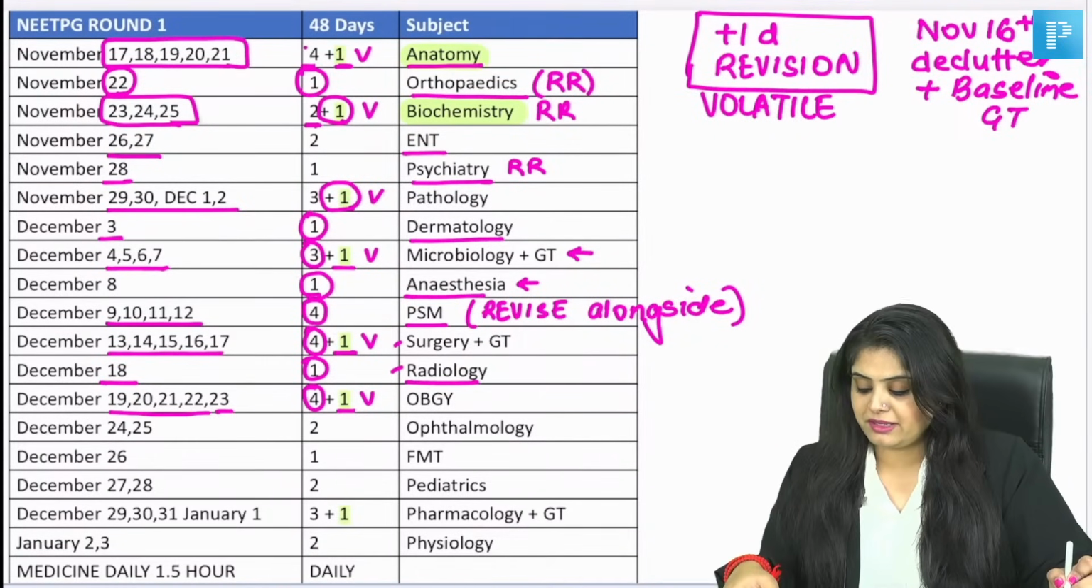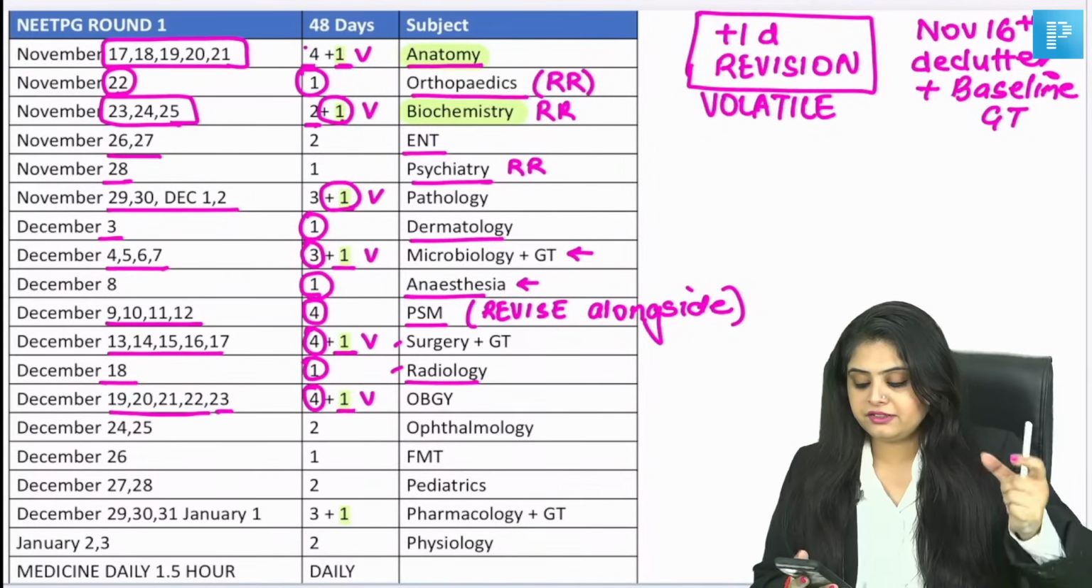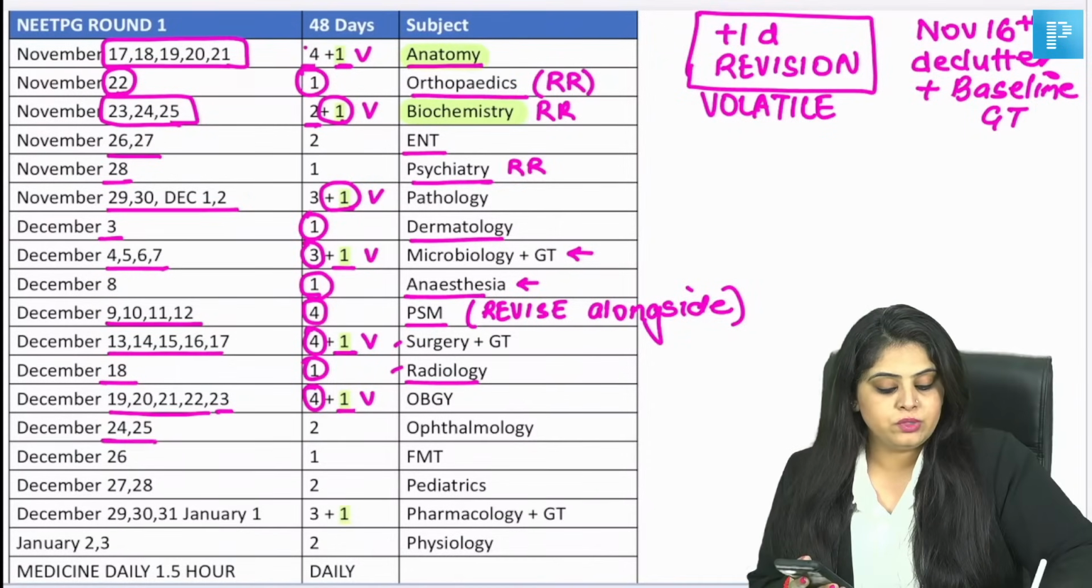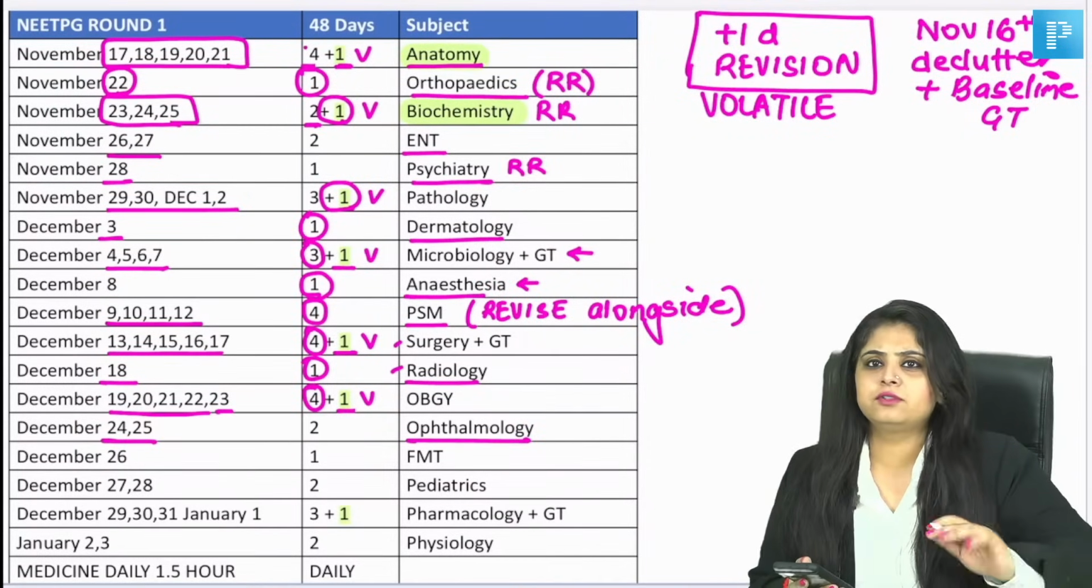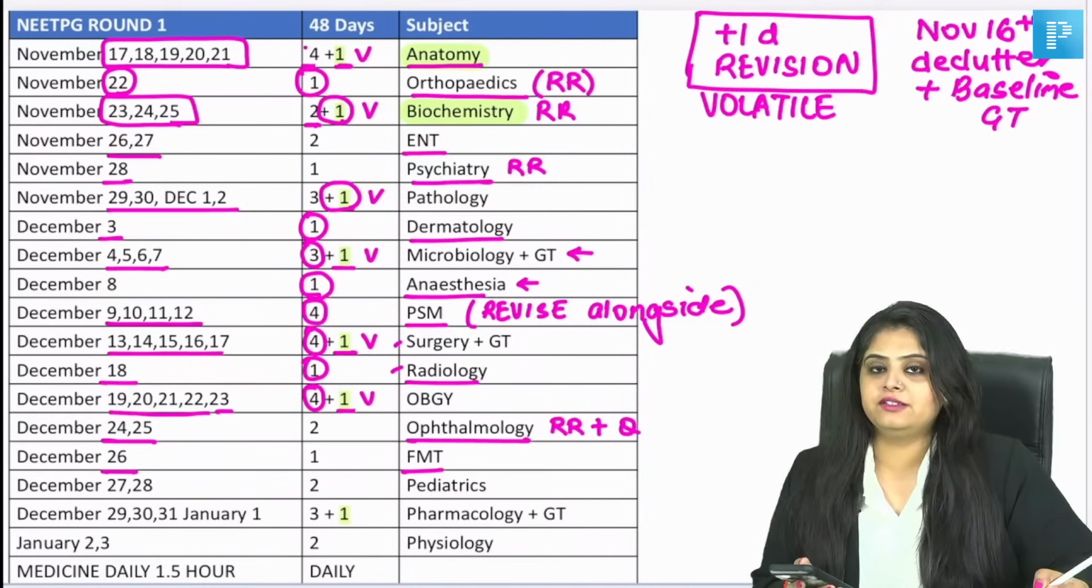Revision is happening side by side. I hope the timetable is making sense to you, that the number of days that have been given are strategically placed, that volatile topics ho rahe hain. 2 days we have for ophthal, good enough, not more needed than that. And I think if you do ophthal from rapid revision and QBank, we are settled anyway. 1 day for chota subject, that is forensic medicine.